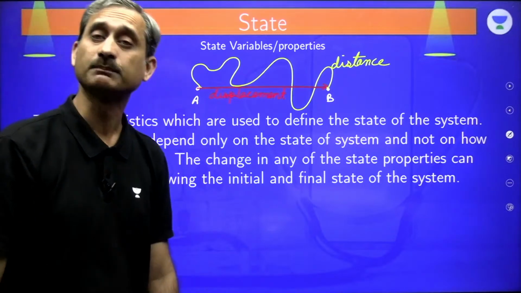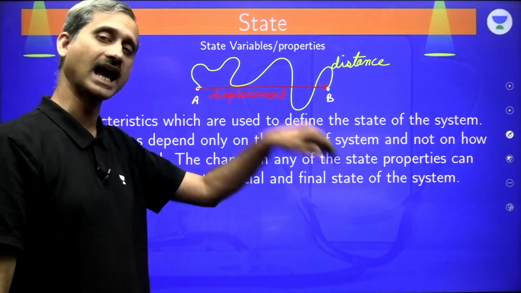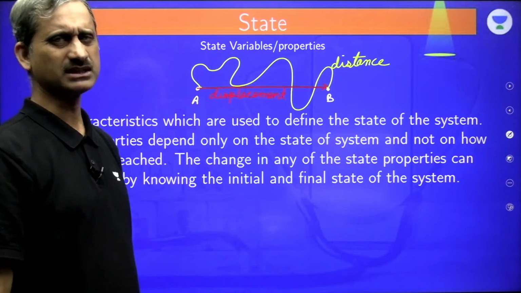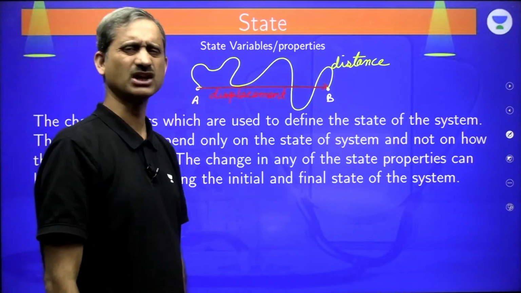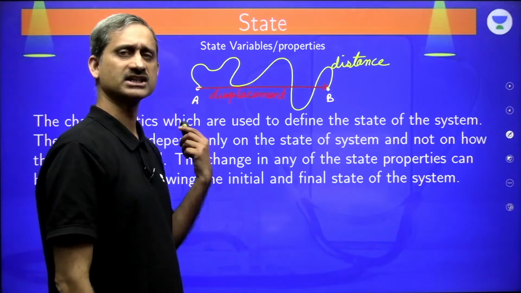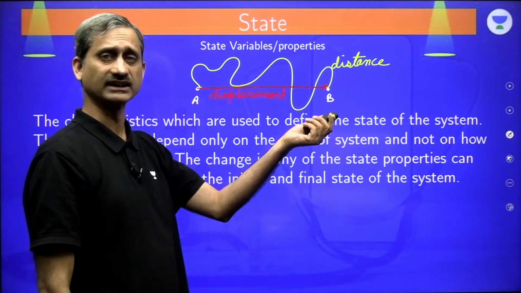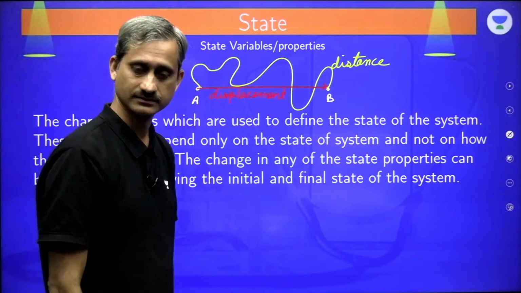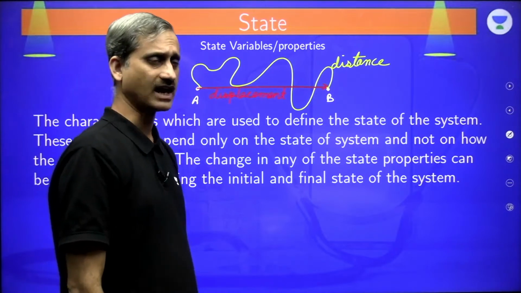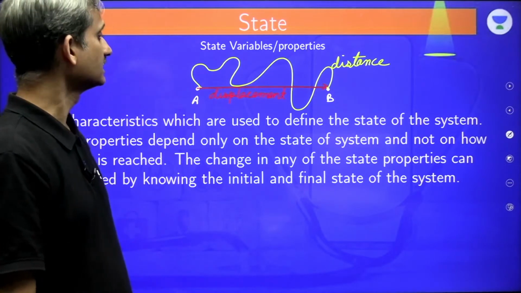Distance is a path property. It depends on how the ant moves. Displacement is a state property. It does not depend on what path you take. I just need to know the initial point and the final point and I know the displacement. So that is what we have as the path and the state property.